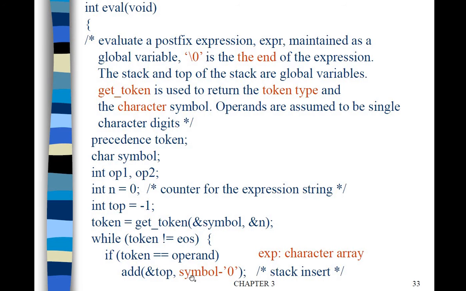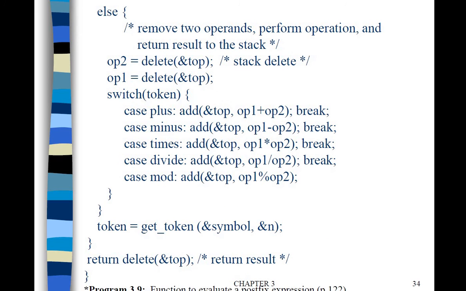The postfix expression is stored as a string, so if you read an integer, it will be read as a character. For example, for 8, if we do 8 minus the ASCII value of 0, you will get the actual number, and that will be pushed onto the stack.